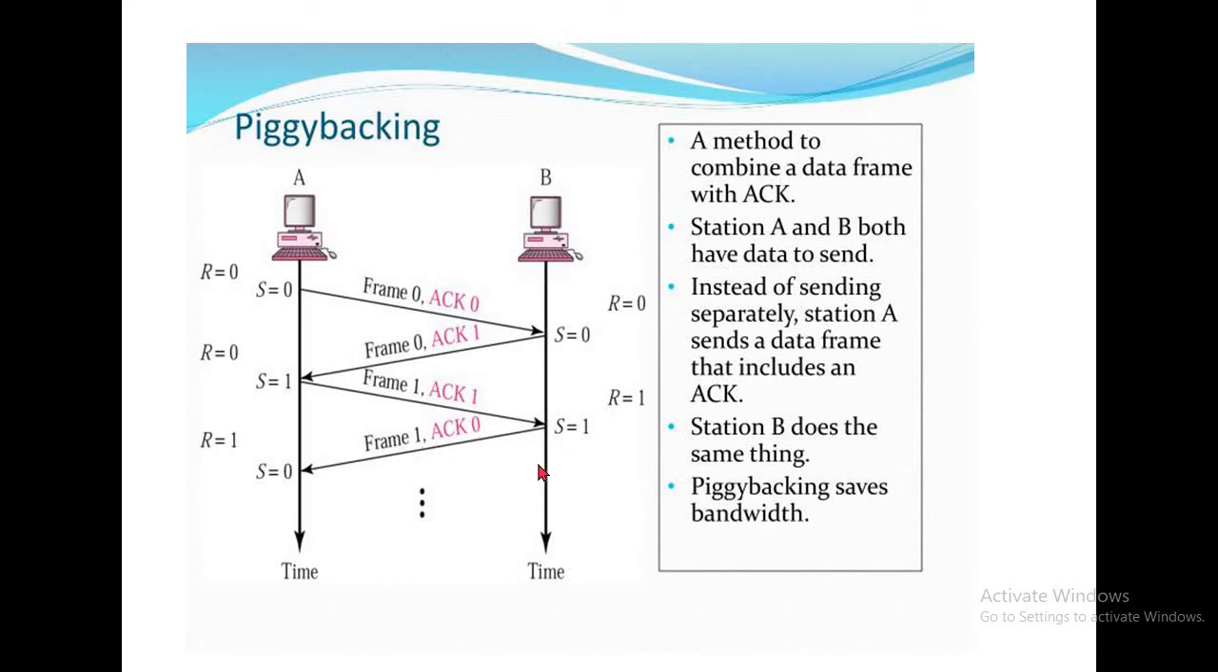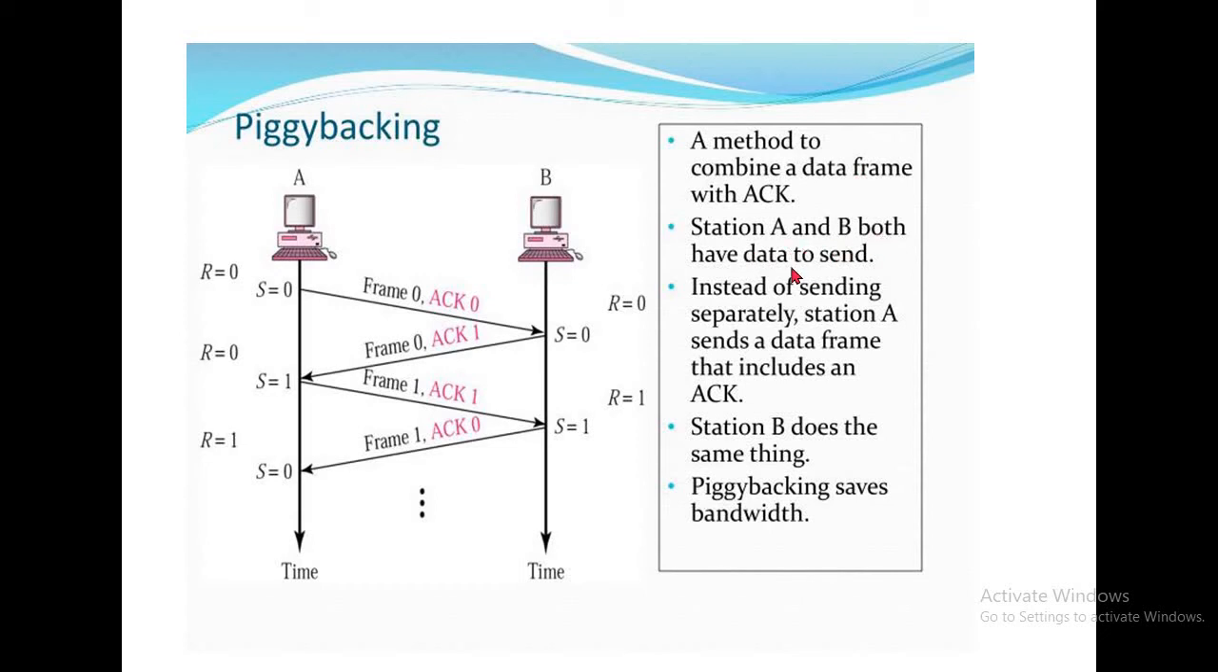Then what happens next? After receiving frame 1, acknowledgement 0, the sender sends the next frame 0, acknowledgement 1 to the receiver. The method combines the data frame with the acknowledgement.